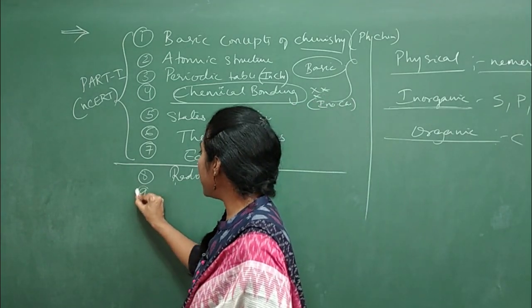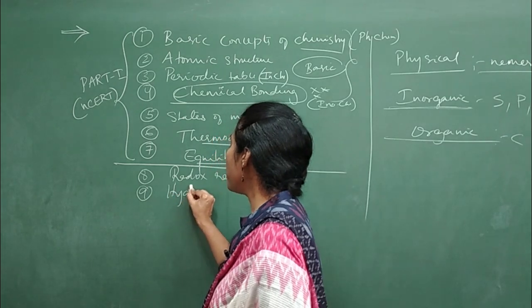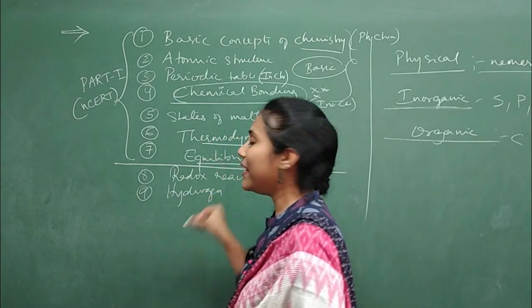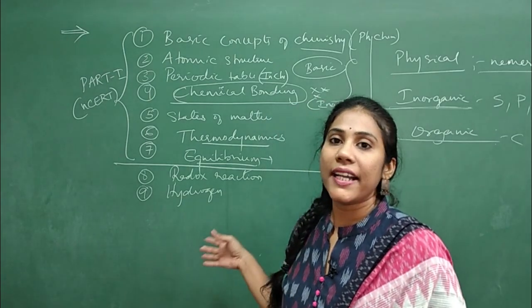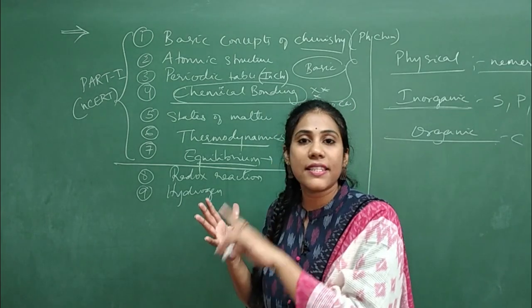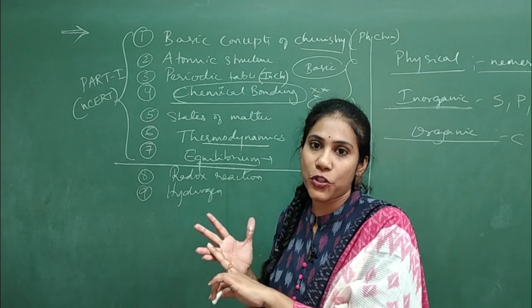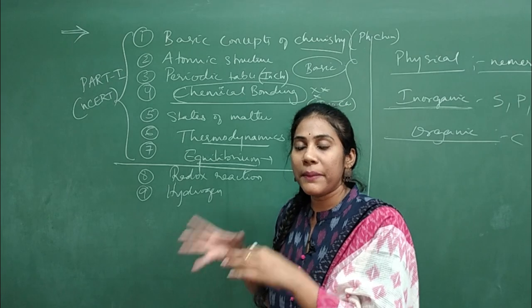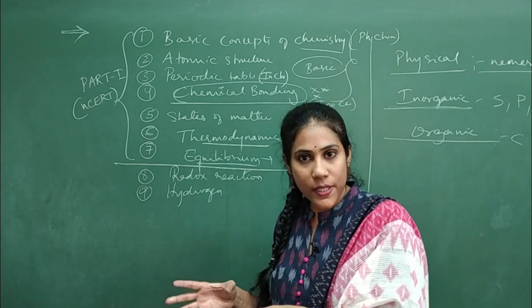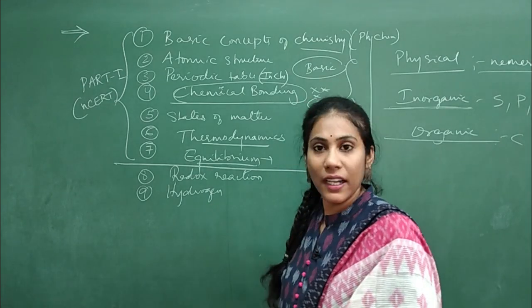And the ninth chapter is hydrogen. Hydrogen is a very special element in the periodic table. And not only hydrogen, in this chapter you will also study water and hydrogen peroxide. So various preparations, various chemical properties, their uses, everything you will study in this chapter.